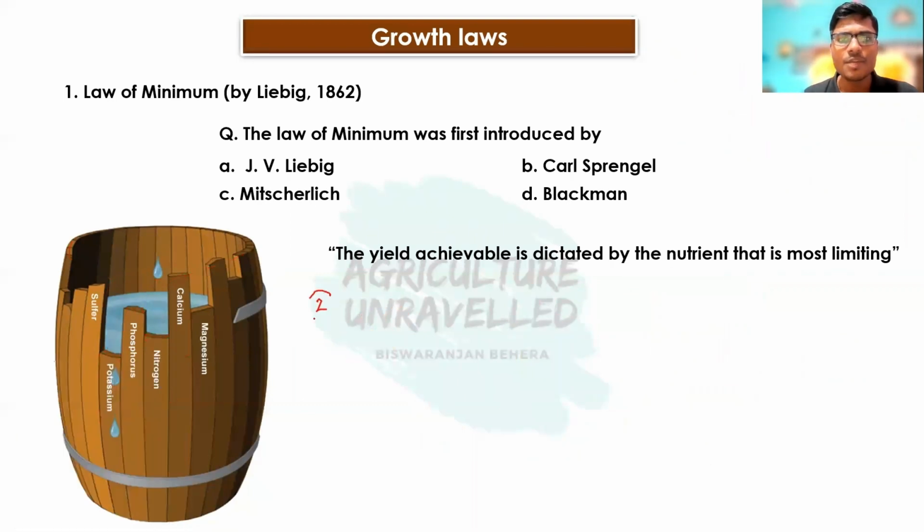Then coming to the next limitation of the law of minimum, that is, it does not consider the interaction effect. It does not consider the nutrient interaction effect, because we know that under field condition there are several interactions between different nutrient elements. For example, phosphorus and zinc.